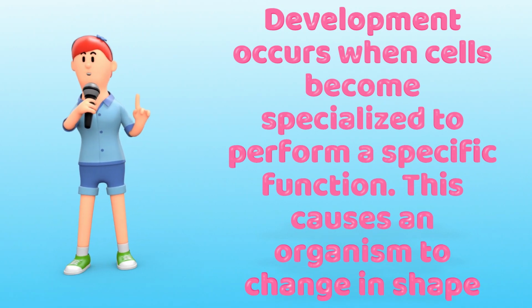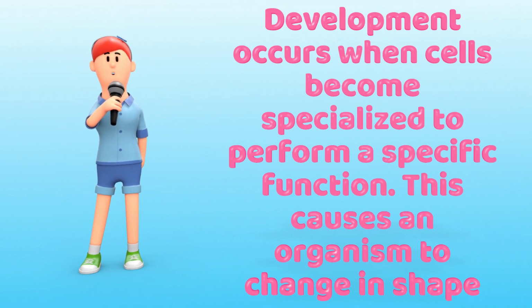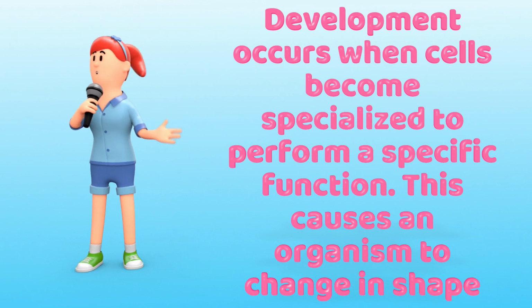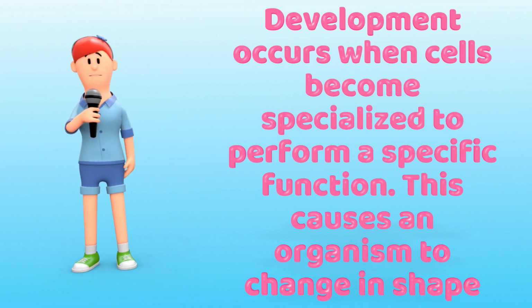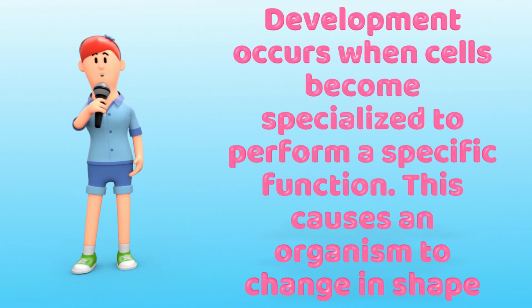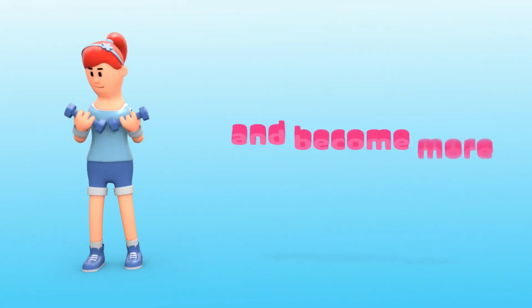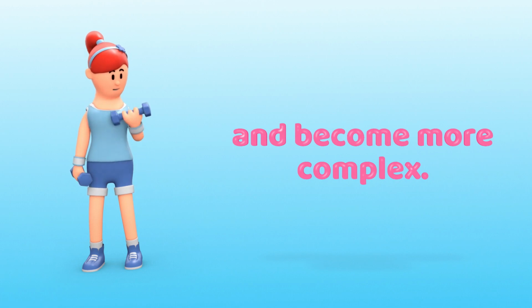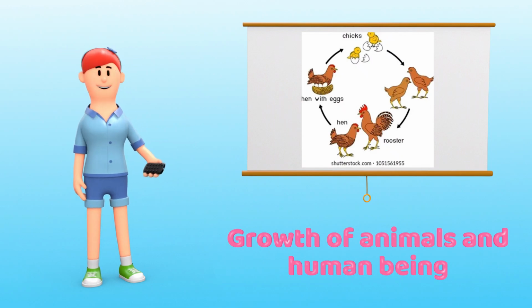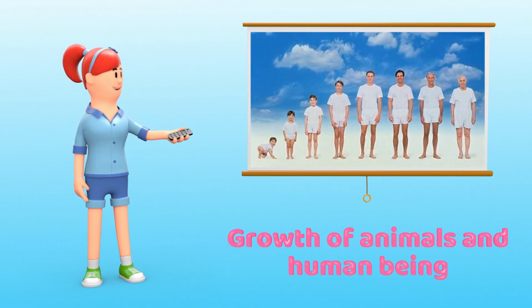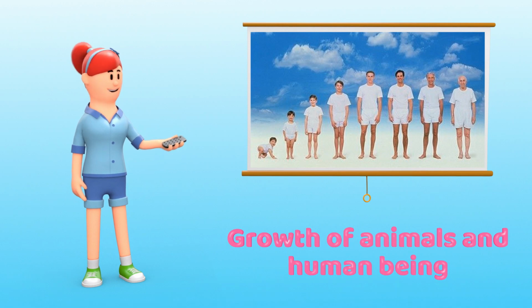Surely, development occurs when cells become specialized to perform a specific function. This causes an organism to change in shape and form. And this makes a person become more complex. For instance, here we have growth and development of animals and human beings.